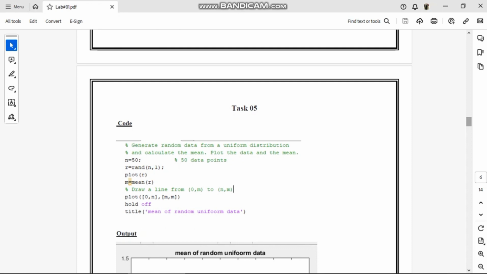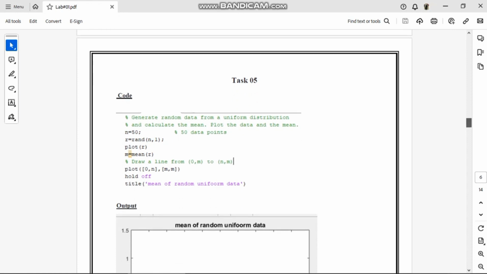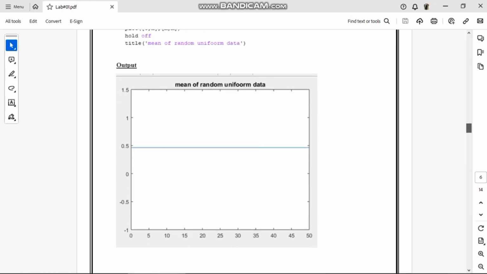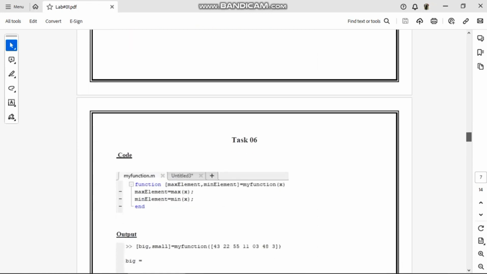Now n is equal to 50 data points, percentage sign. Now it is helping us to understand what is happening in this code. Then we assign the random values. Plot random values. M is equal to mean, is equal to average. We have newly assigned a variable, plot, hold off again. I told you in the last one. Title: we gave the output a title which is mean of random uniform data.